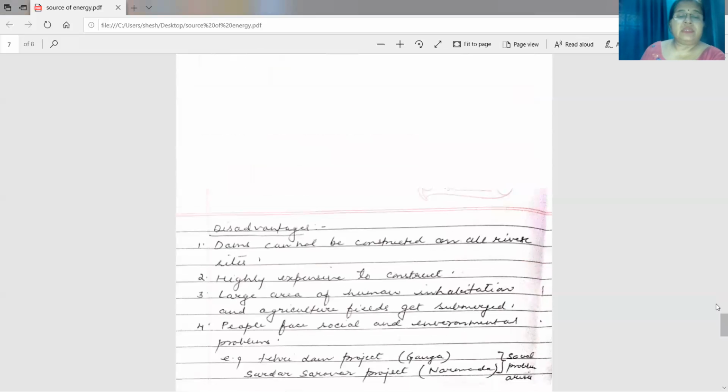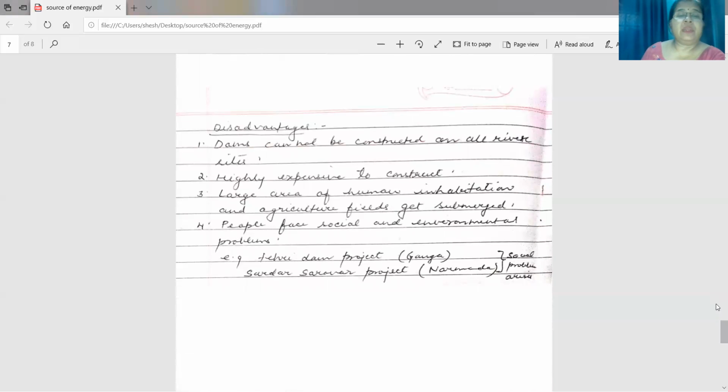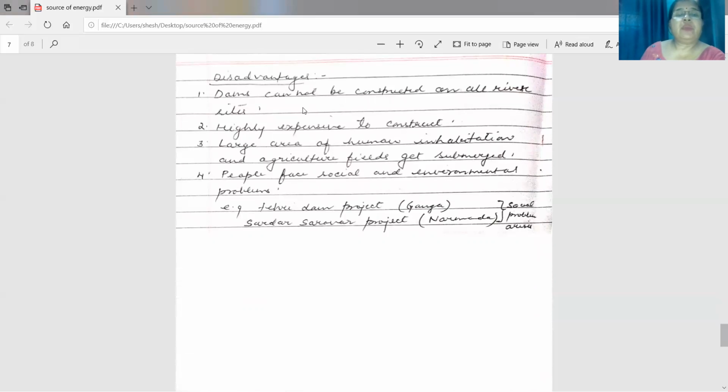Now, disadvantages of using this hydro energy from water. A dam cannot be constructed on all river sides. I am repeating again, we cannot construct a dam on all the river sides. It is highly expensive to construct a dam. Large areas of human habitation and agricultural fields get submerged.